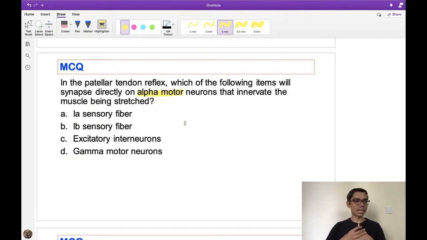I'm waiting for your answer. Dr. Shidhu, Dr. Partho, Nitish, Jivan is also there, Harish is also there, right? So try to choose your answer from here. This is a simple question. The question is not directly saying which reflex this is, but they are giving the description of the reflex and asking the question from there. Okay, more answers. Dr. Vijay has given answer 1A sensory fiber, right? I'll wait for more answers.